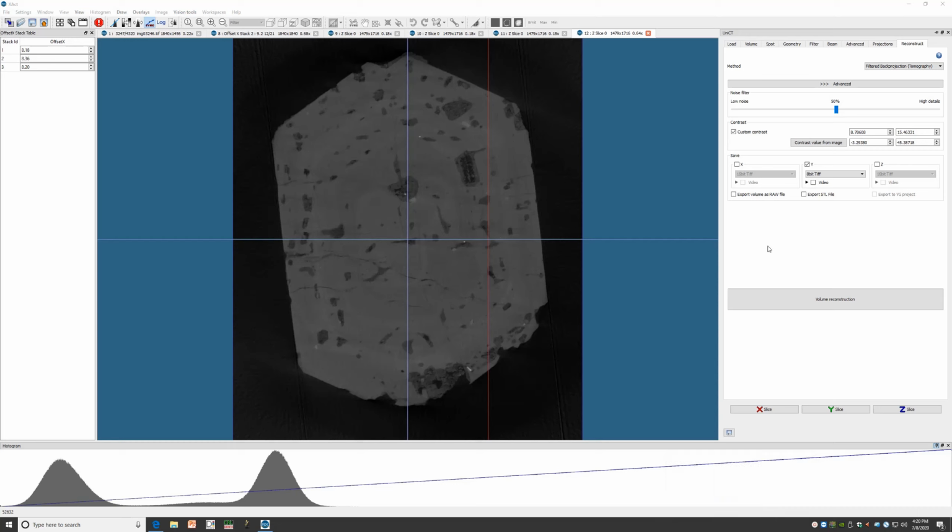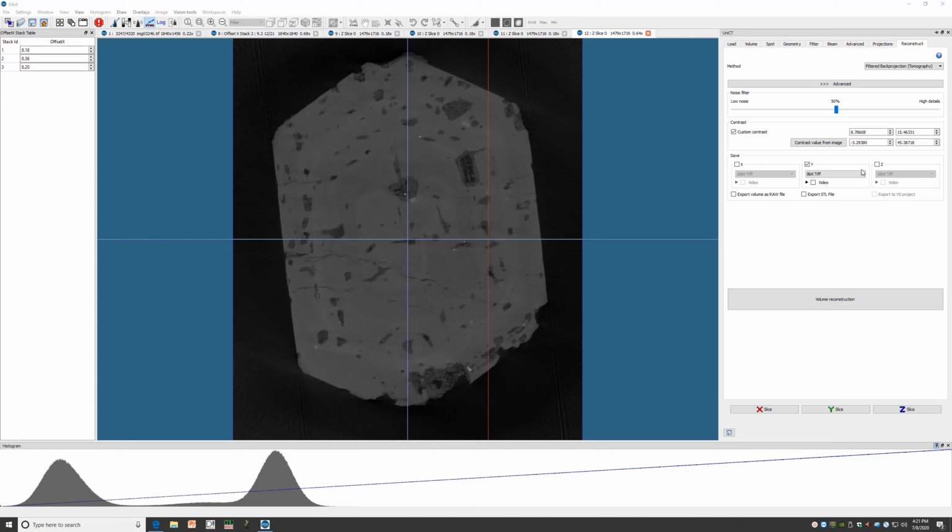Beneath custom contrast, we have the save box. Here's where we can select what we would like to output our data as. We have X, Y, and Z. This represents saving a stack of Y slices, X slices, or Z slices. Which one is most useful for you will depend on your sample.